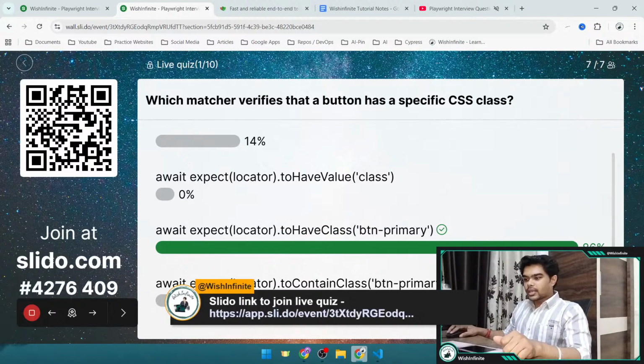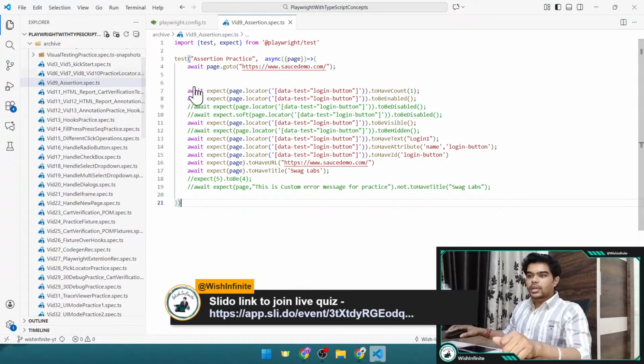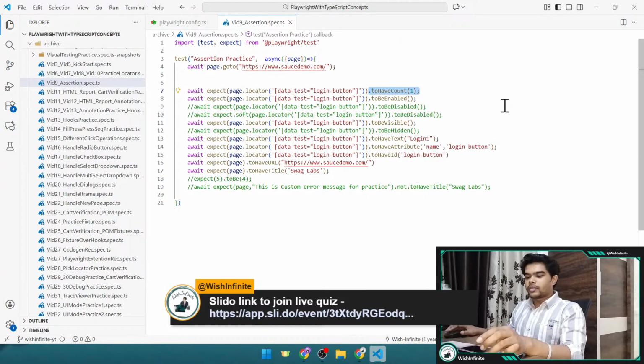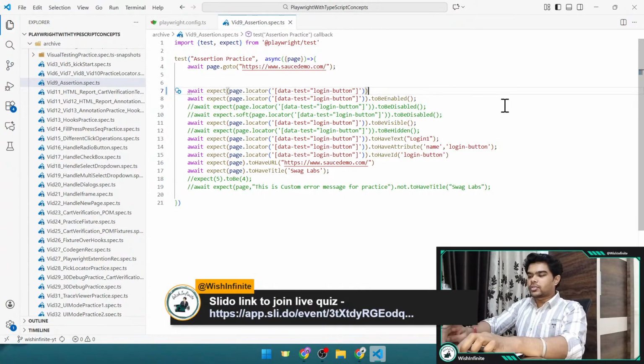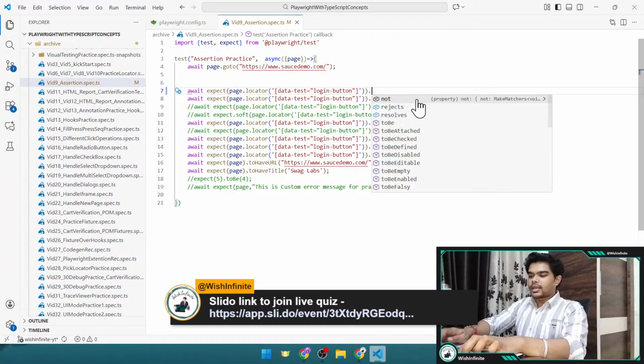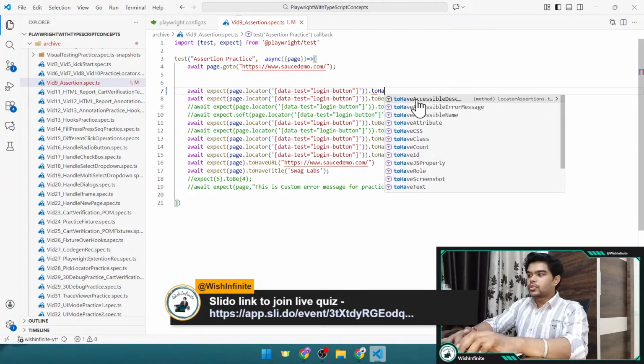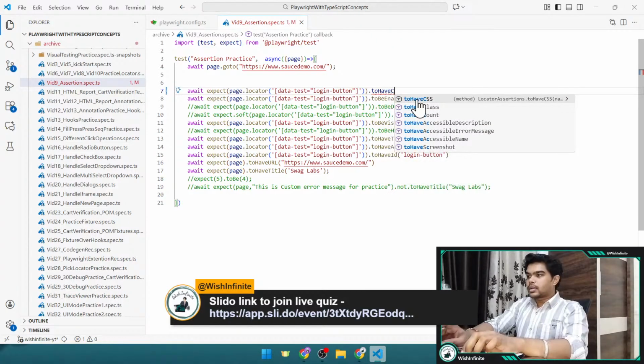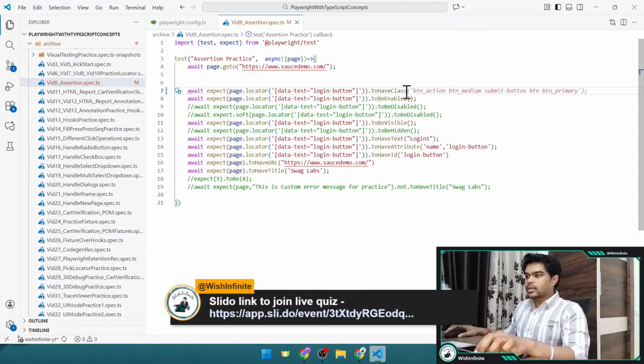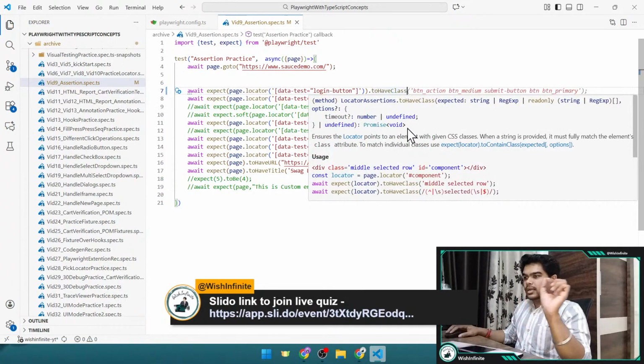And let me open the VS Code. Here in the VS Code, you can just mention the class. Let's say for the login button, you want to validate that it is having a specific class or not. So what you'll have to do, you need to give this await expect, there you need to pass the locator, and here after the dot you can pass this toHaveClass. And here you would be able to see the description of what it would be doing, and it shows the locator points to an element with the given class, right?